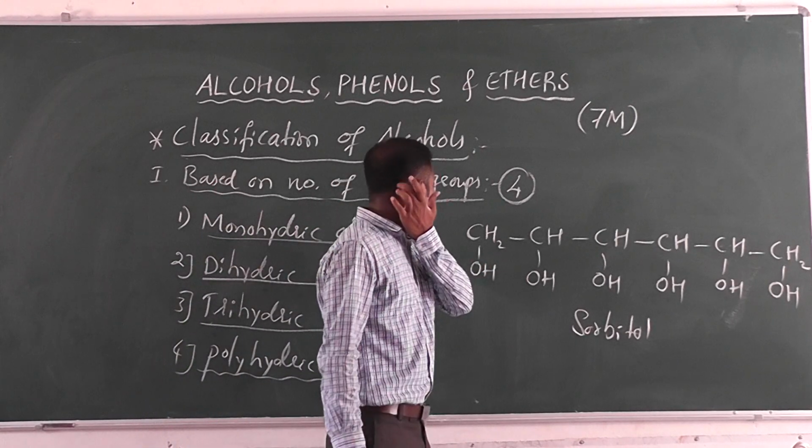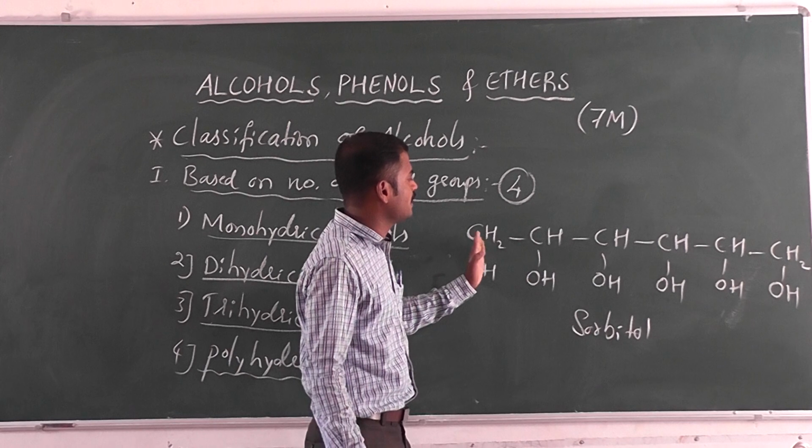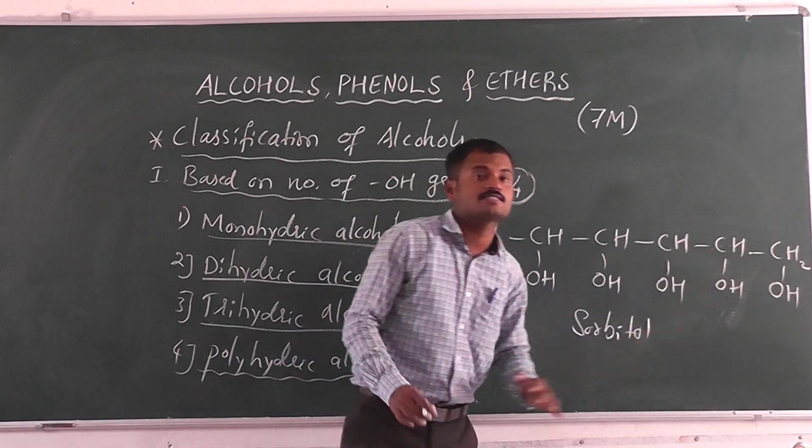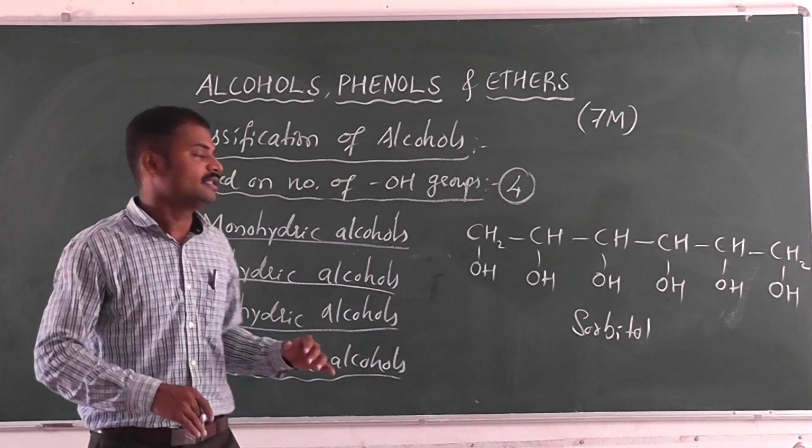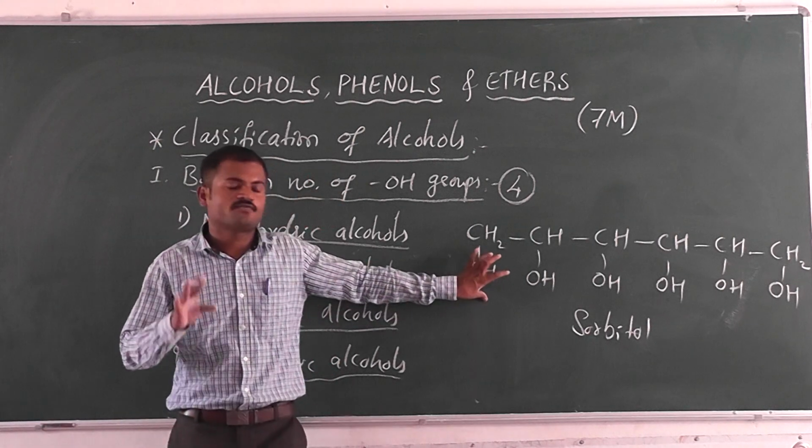The IUPAC name for this compound: the number of carbon atoms is 1, 2, 3, 4, 5, 6. 6 means it is a hexane. In that, the hydroxyl groups are 6.